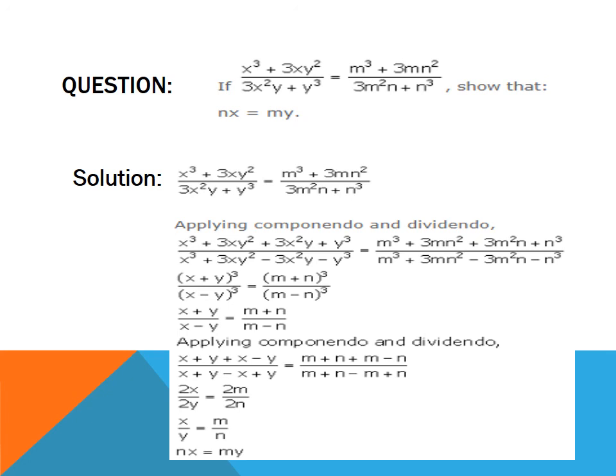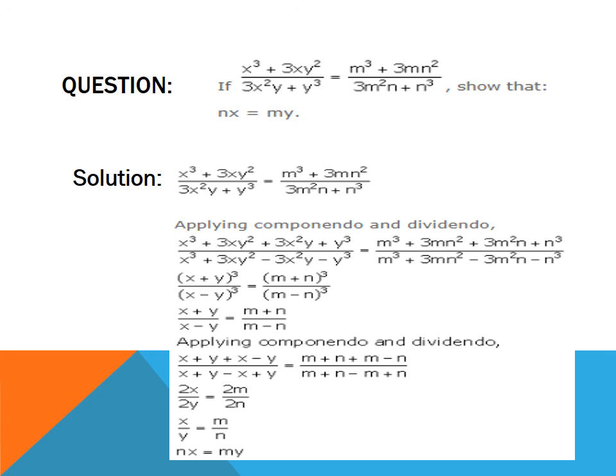So it is (x plus y) whole cube upon (x minus y) whole cube is equal to (m plus n) whole cube upon (m minus n) whole cube. Now on taking cube roots, (x plus y) upon (x minus y) is equal to (m plus n) upon (m minus n). Now again apply componendo and dividendo.